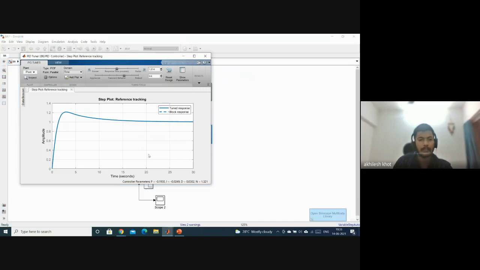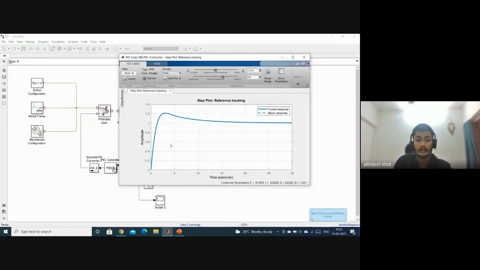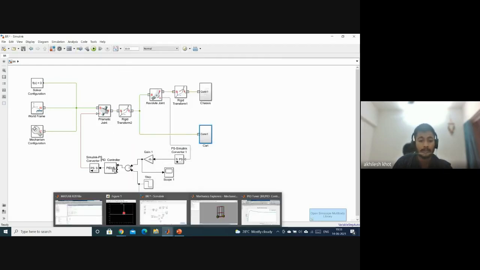So basically, after running the PID controller, we can see this graph. It is stable. The dotted continuous blue line is the tuned response, and as you can see, its response is faster. It is getting balanced quickly, and I will show you its simulation. Now, after constructing this, I will show you the simulation.